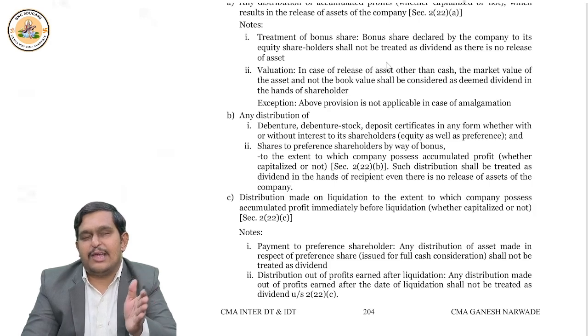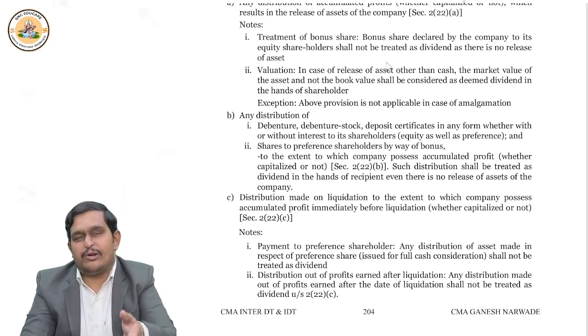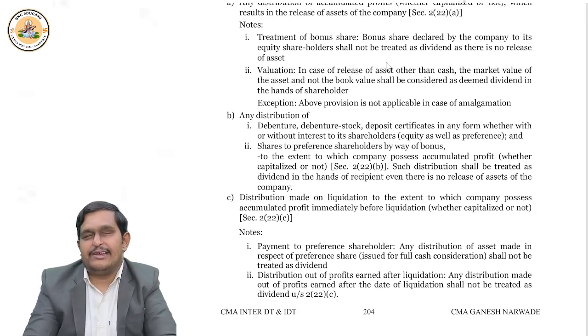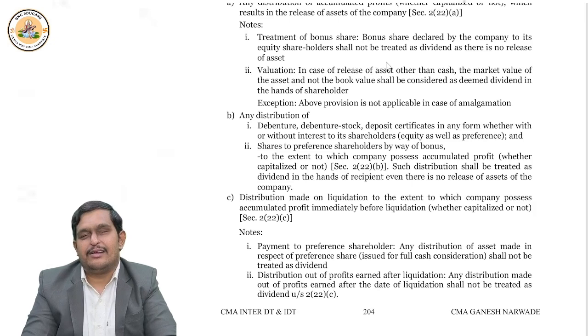Now, at the time of liquidation of the company, if any assets are released or given to shareholders, up to the amount of accumulated profits, whether capitalized or not, is treated as deemed dividend. But for example, if preference shareholders are repaid, it is not deemed dividend. Okay? If preference shareholders are repaid, it is not deemed dividend.